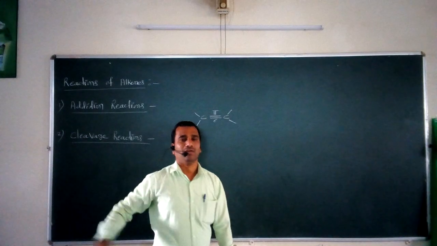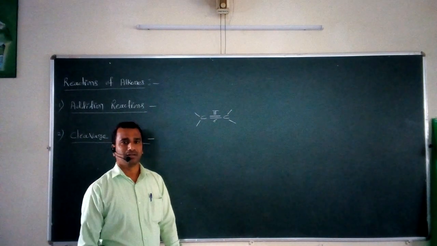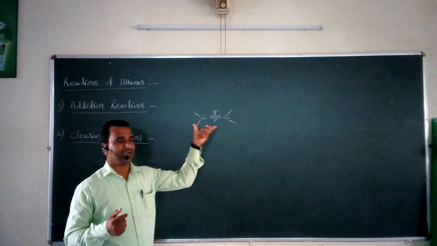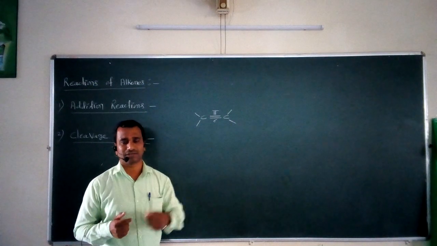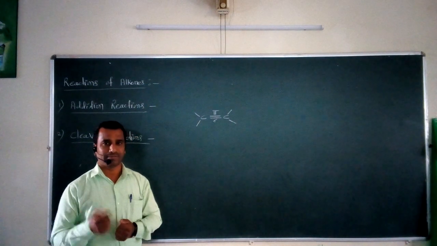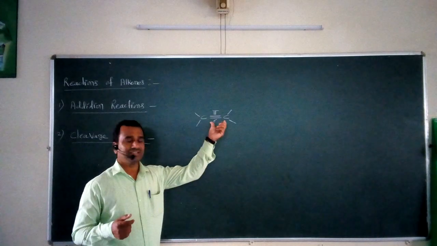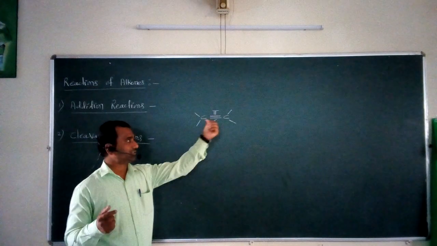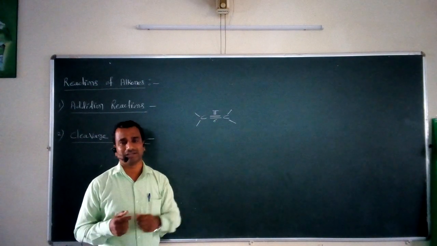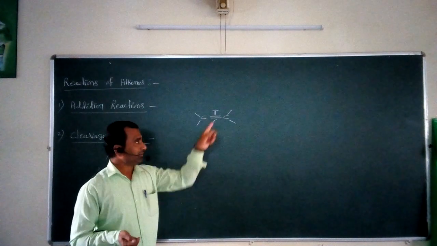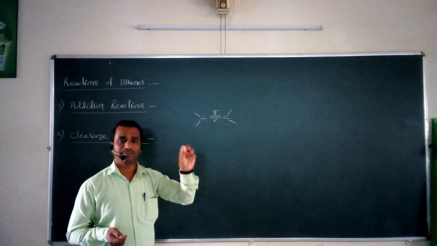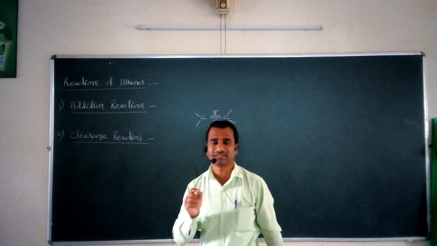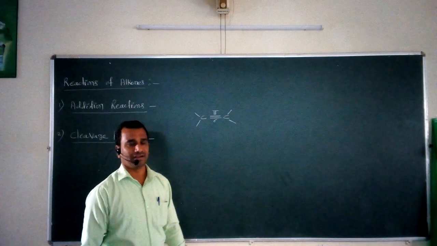So what does it mean when we talk about the chemical properties of these alkenes? Whenever this alkene compound interacts with any other reagents or other types of molecules, actually this carbon-carbon double bond takes part in the particular reaction, and that's how we can say that this is a functional group. Whenever alkenes interact with another molecule or reagent, actually this pi bond takes the important part in the reaction. This pi bond is very important as far as the chemical properties of the alkenes are concerned.